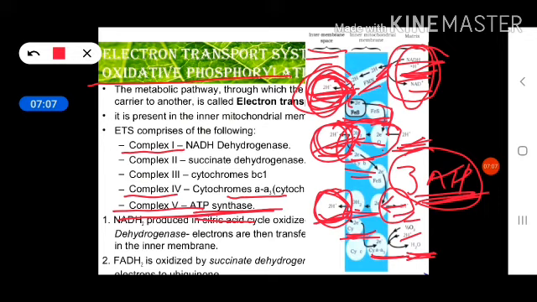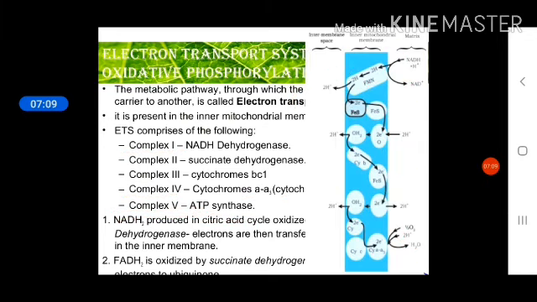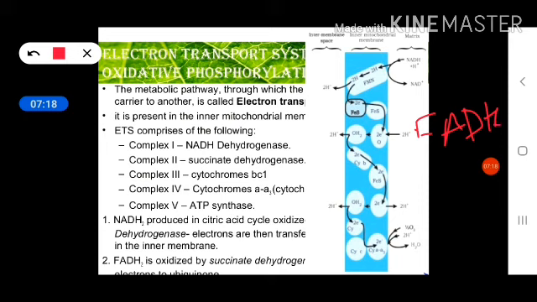So in this way, as you know, in complex number 5, 2 protons are required for the production of 1 ATP molecule, and a total of 4 hydrogen ions are here. So you can say one FADH2 is equal to 2 ATP molecules, because it is responsible for the production of 2 ATP molecules. Understood?